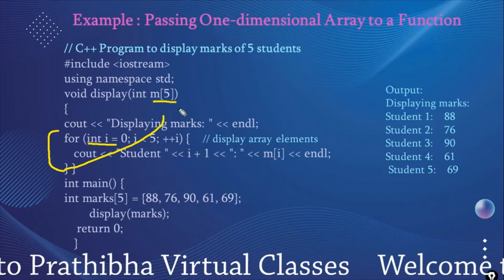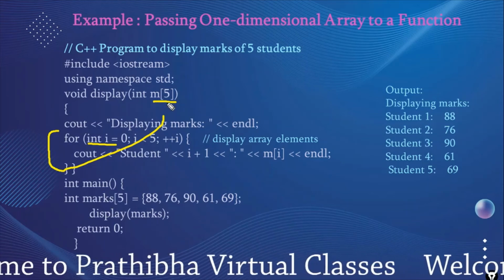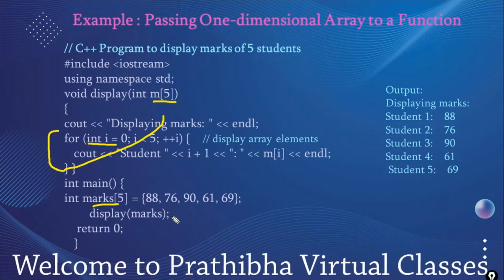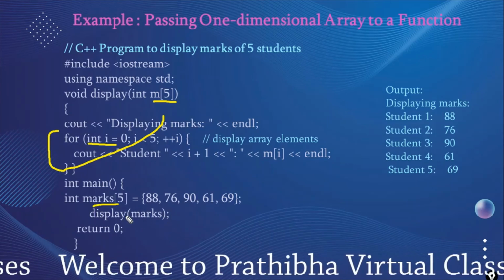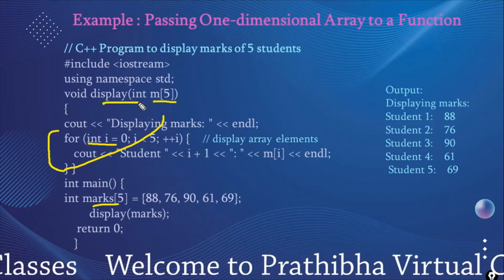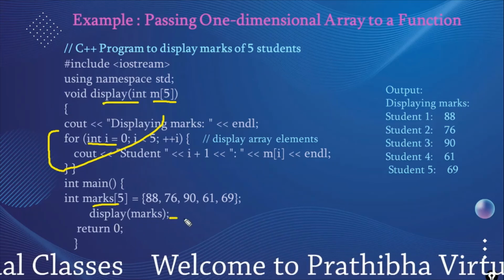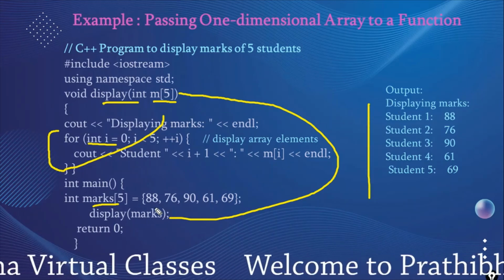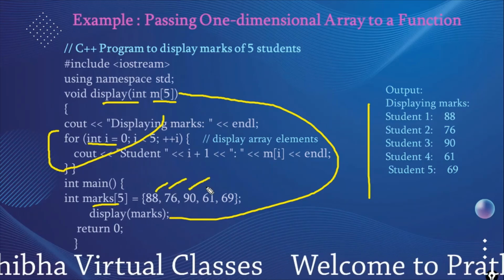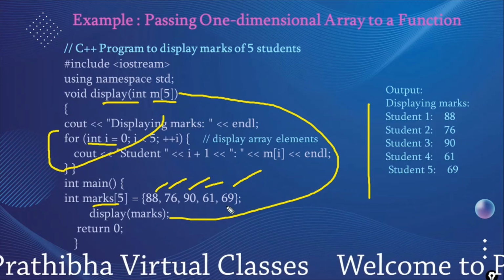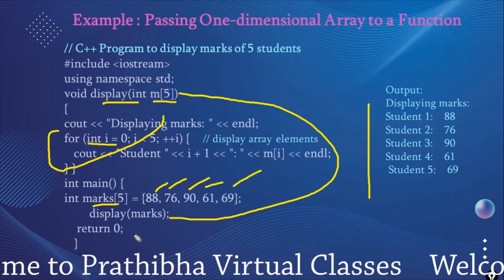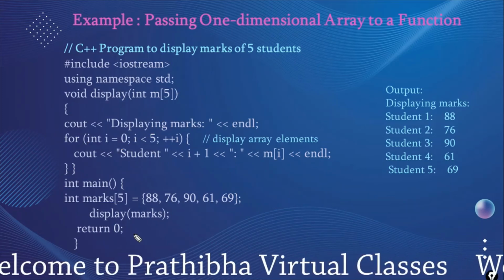Here we declared to pass m whose size is 5, an integer array to be passed, and the function name is display and marks. It calls this function and it displays these marks that we assigned: 88, 76, 90, 61 and 69. This is the example of passing the single dimensional or one dimensional array to the function.